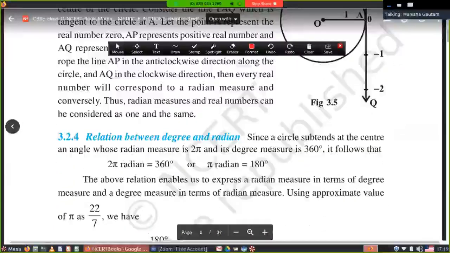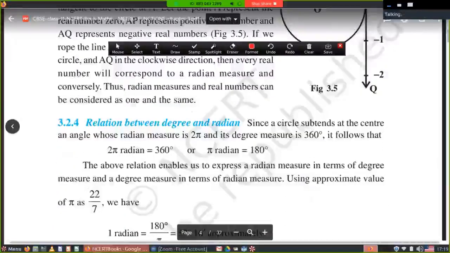Relationship between degree and radian now. As I have told you, suppose this is a circle. This is the initial line. When the terminal line completes its rotation, it means the length of the arc is equal to the circumference of the circle.